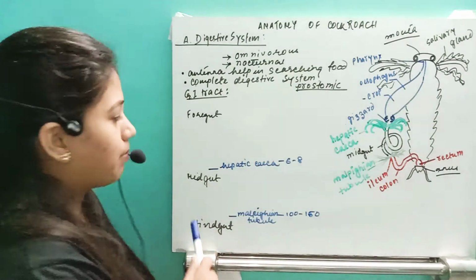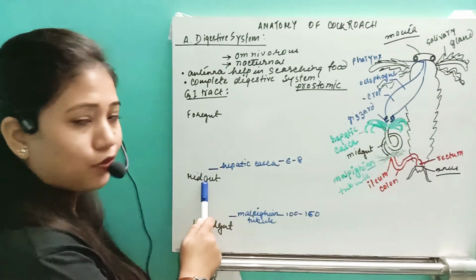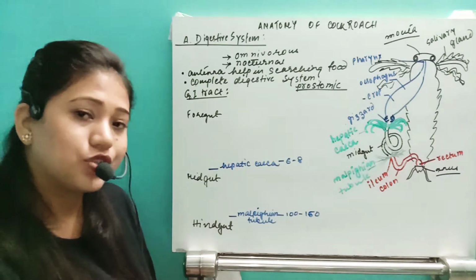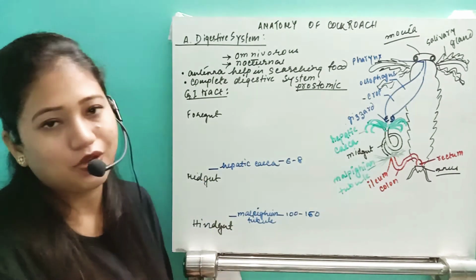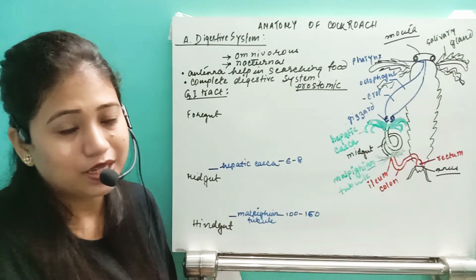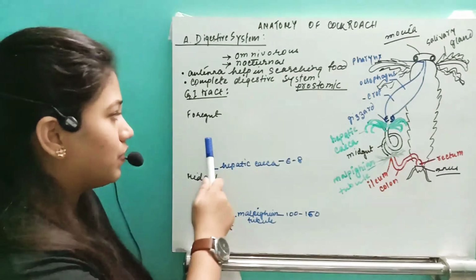So just remember that in the junction of the foregut and the midgut, they have the hepatic ceca, and in the junction of the midgut and the hindgut, they are going to have the Malpighian tubule. So this part is important, remember that. Now after that, let us start with the foregut.